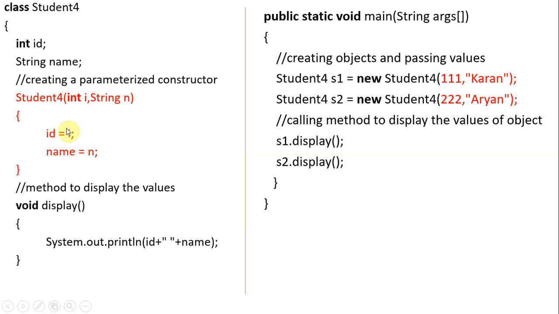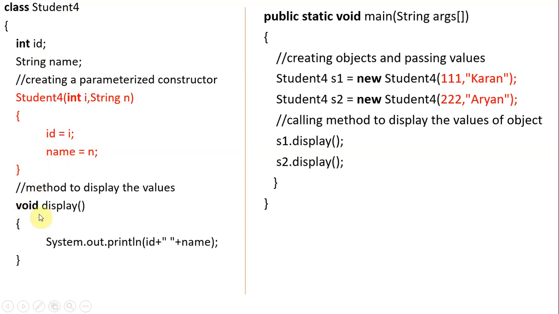In this constructor we initialize the variables: for id we pass the value i, and for name we pass the value n. We are passing these argument values to the variables here.